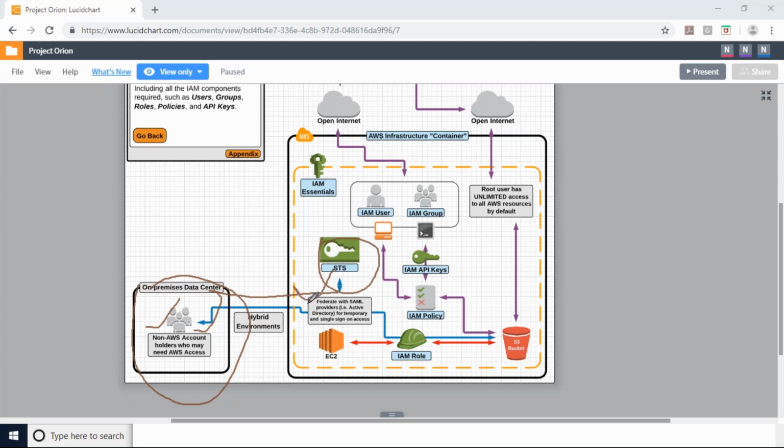This we call a hybrid environment. Because here I have some users, like an AD server, I can integrate the AD server with AWS for single sign-on, and at the same time, web identity. Already we discussed web identity for providing temporary access. For that we will use the STS policy. This we call a hybrid environment.